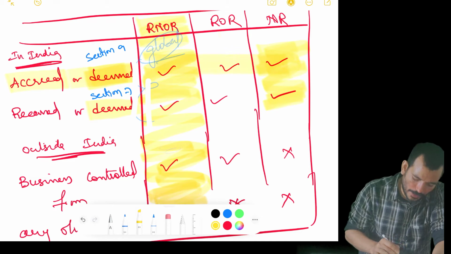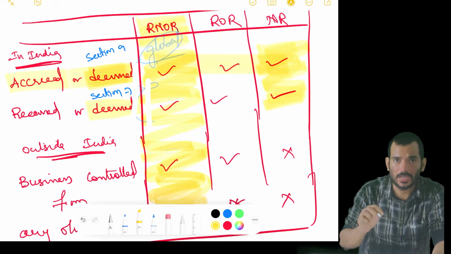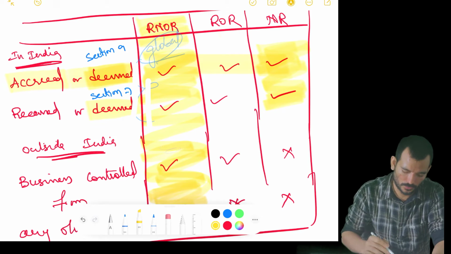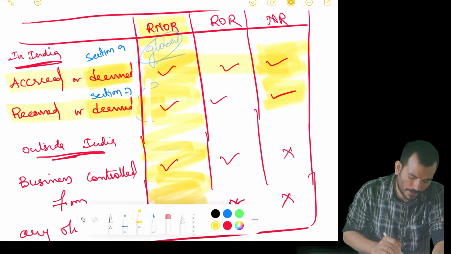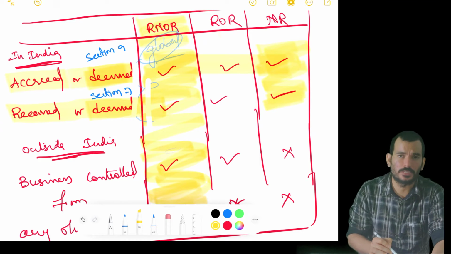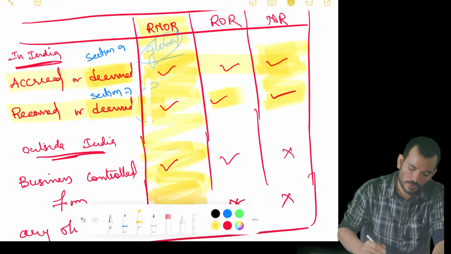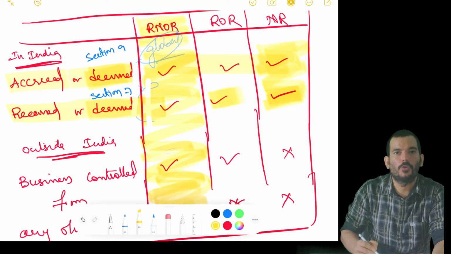Accrued or deemed to be accrued, everybody should pay. But is it accrued or deemed to be accrued in India? No. So this logic has failed for that particular point. Received or deemed to be received, is it received? Yes. Only 50% is received. So ROR will pay only 50%, NR will pay only 50%.